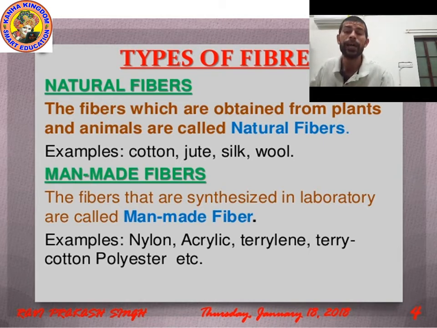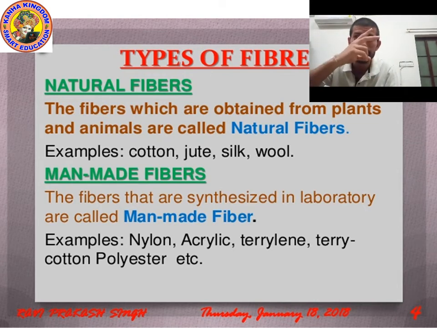Natural fiber. The fibers which are obtained from plants and animals are called natural fiber. If you did not attend the last class, then please write it down. The examples of natural fiber are cotton, jute, silk and wool.